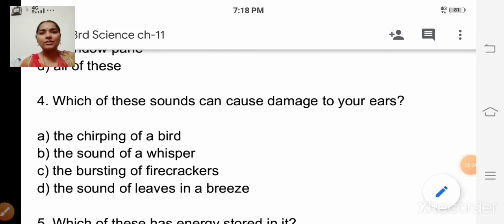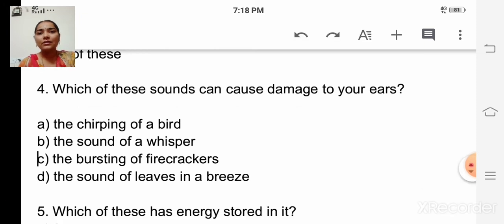So the fourth question is, which of these sounds can cause damage to your ears? Which one is correct? Chirping of a bird? No. Sound of a whisper? No. The bursting of firecrackers? Yes, isn't it? So it can cause damage to your ears.